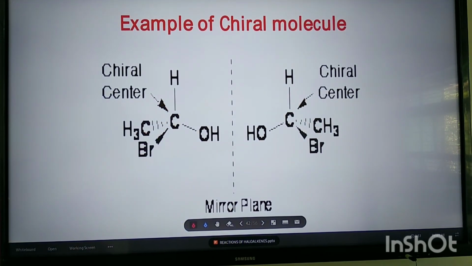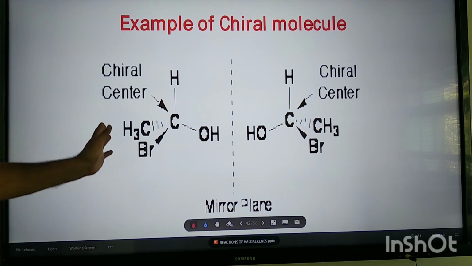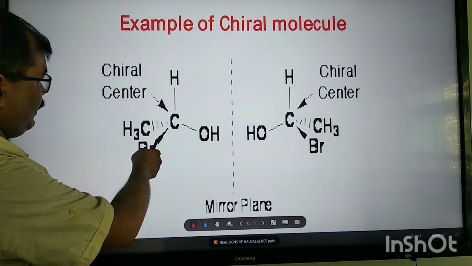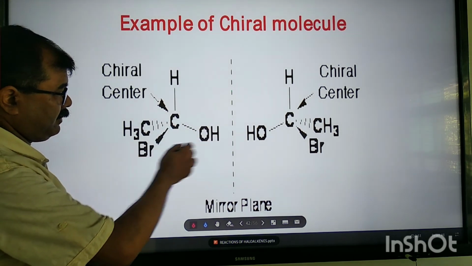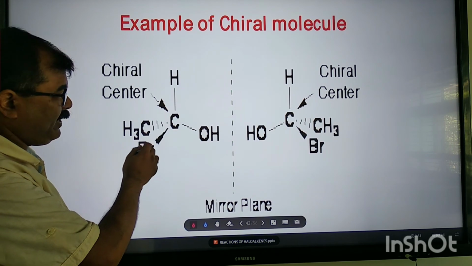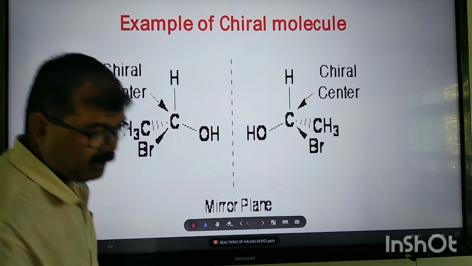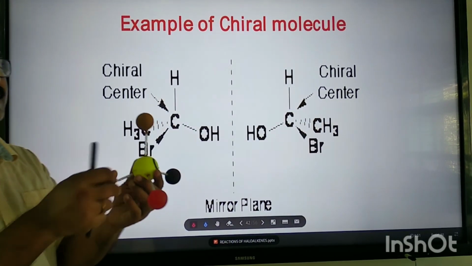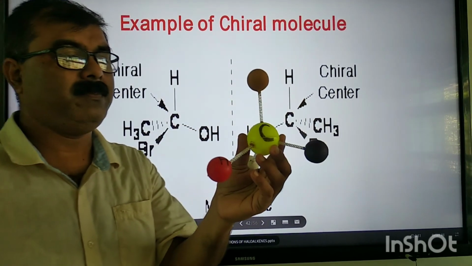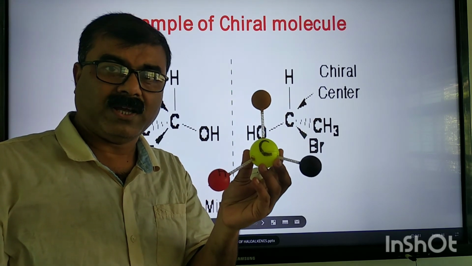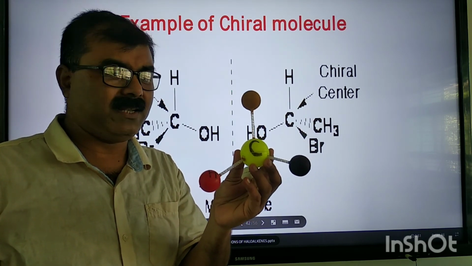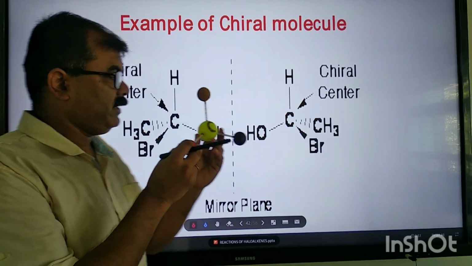Another example of a chiral molecule, you see here, this is 1-bromoethanol. This is represented by the wedge-dash formula, because any three-dimensional structure, suppose this molecule, we can represent by wedge-dash formula that we have already learned in class 11.